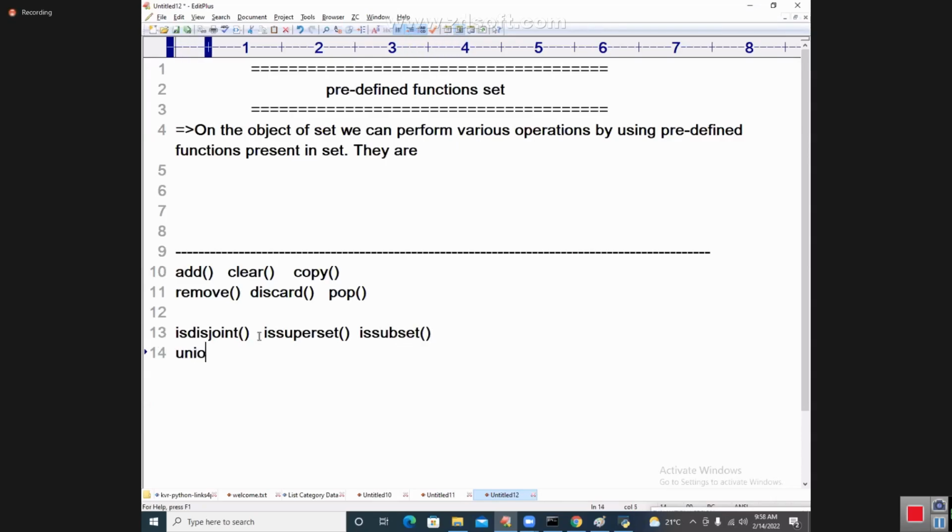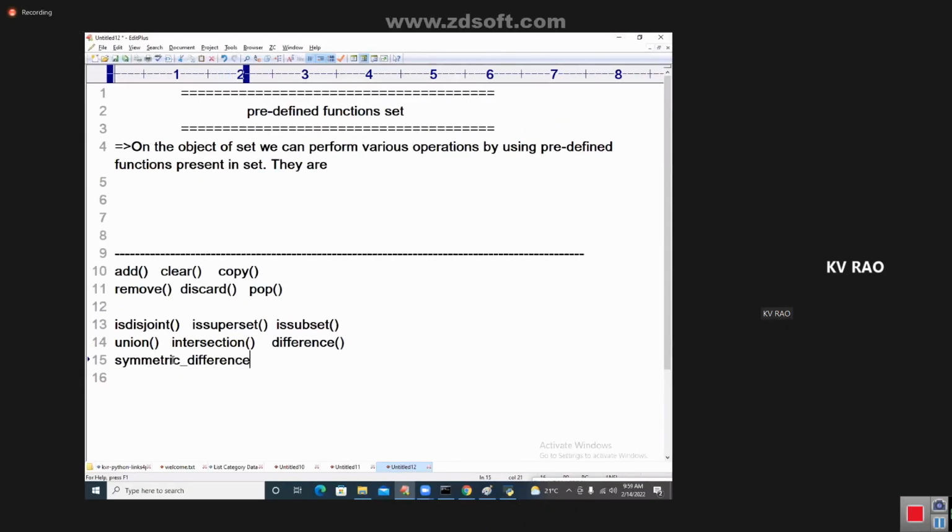Next is called union. Next is called intersection. Next is called difference. Next is called what, you know? Is disjoint, is superset, is subset, union, intersection, difference. I am going to write what? Symmetric difference. What questions will come in the industry as a technical round? I will give you. Okay. Difference, technical difference.